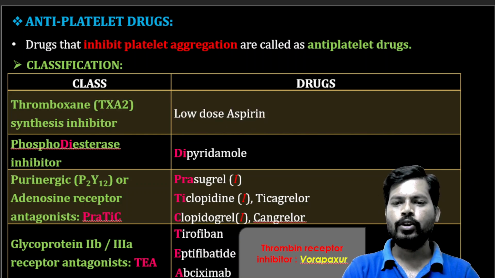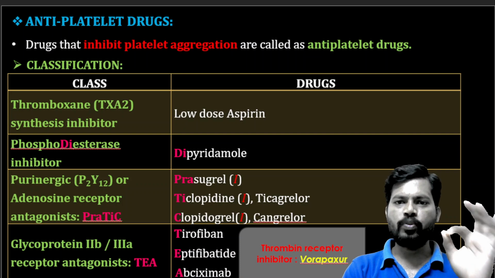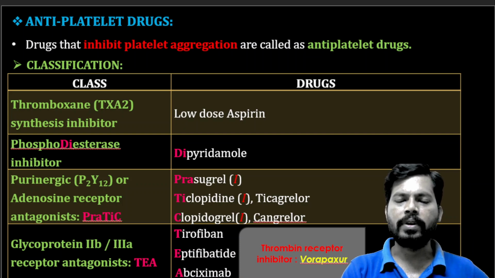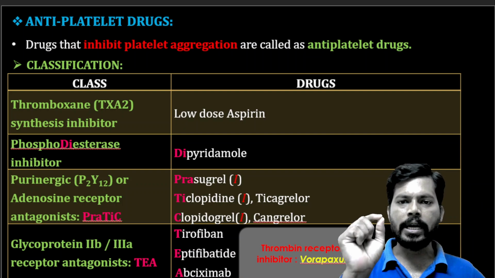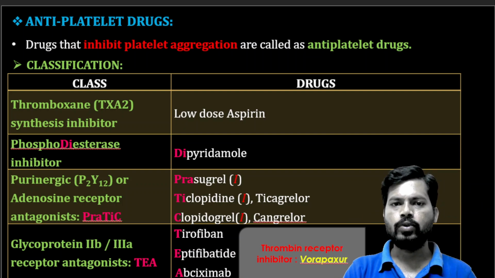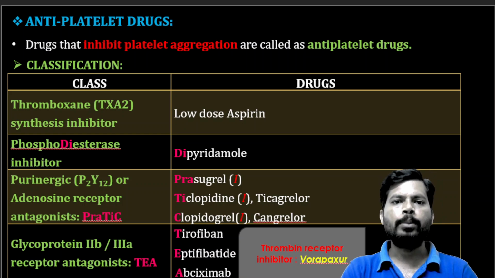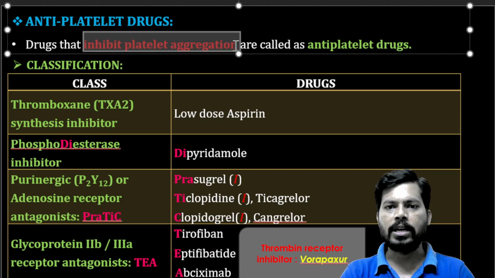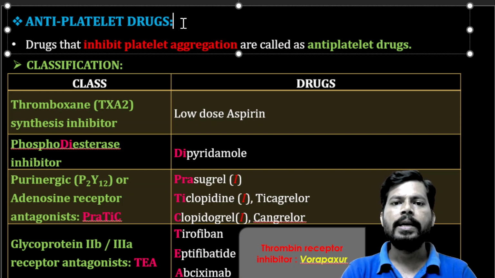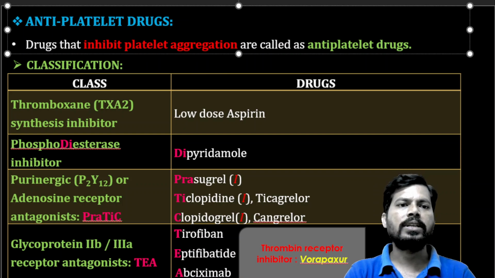So in this session, we will discuss the drugs that act as antiplatelet drugs. The name itself indicates they inhibit the function of platelets and help in the treatment of platelet aggregation related clotting disorders. Okay, so let's see the classification in detail. These are the drugs that inhibit platelet aggregation. They are known as antiplatelet drugs. Especially, they decrease the function of platelets.